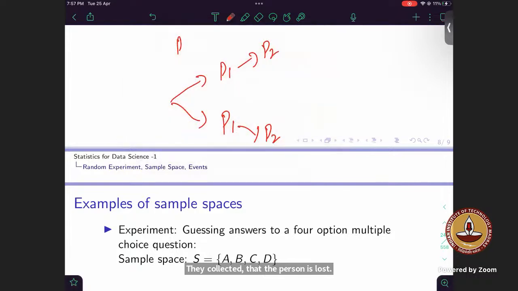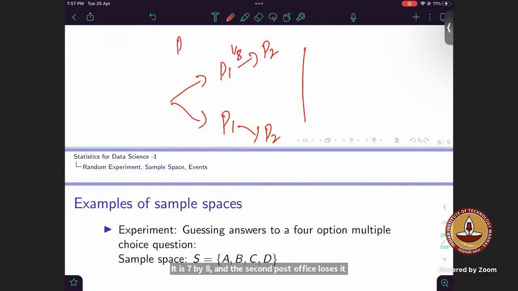So the condition is that it is lost at post office 1. If it is not lost at post office 1, only then post office 2 can lose it. For the first branch, the first post office loses it, so it is 1 by 8, and if the first post office loses it, then the second one cannot lose it, so the probability would be 1. For the second branch, the first post office doesn't lose it, it is 7 by 8, and the second post office loses it, it is 1 by 5.